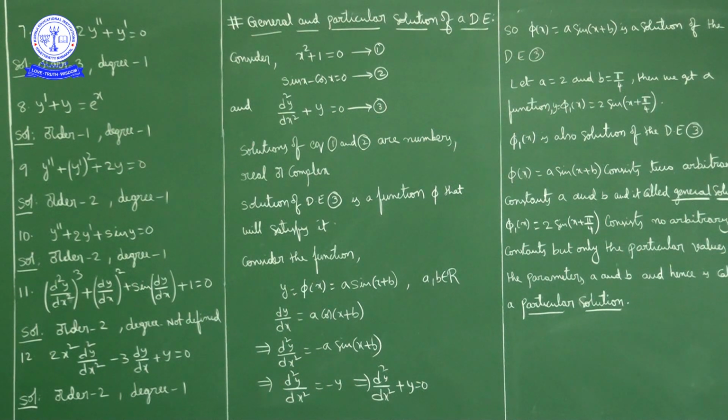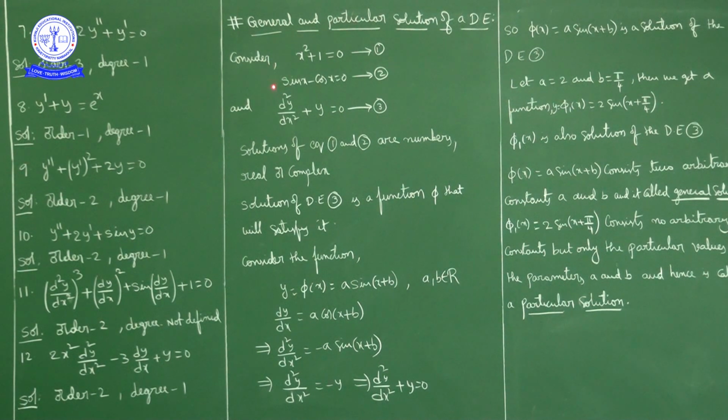Okay. Next concept, that is general and particular solution of a differential equation. Here 3 equations are given: x square plus 1 is equal to 0, sin x minus cos x is equal to 0, and d square y upon dx square plus y is equal to 0.